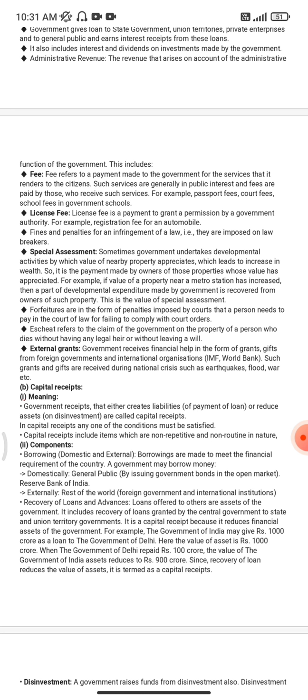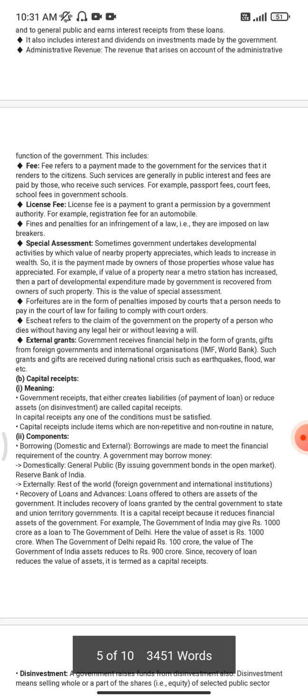External grants. Government receives financial help in the form of grants and gifts from foreign governments and international organizations like the IMF and World Bank. Such grants and gifts are received during national crises such as earthquake, flood, war, droughts, etc.